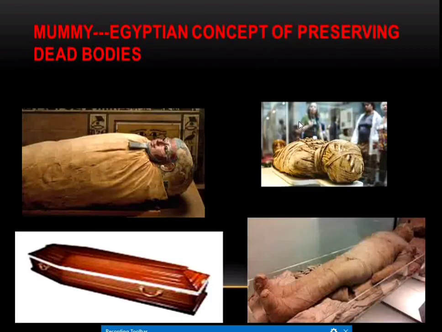You might have heard about mummies. So what are these mummies? This practice was practiced during the Egyptian civilization long ago. The Egyptian concept of preserving dead bodies is known as mummies. Let us know more about mummies.